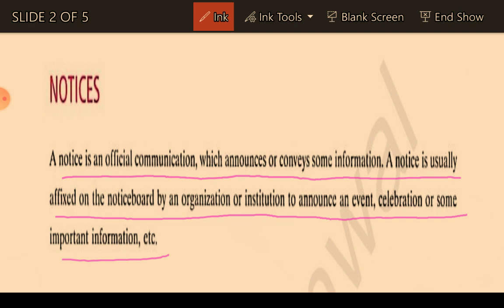So I hope you completely understand the meaning of notice. A notice is an official communication or announcement made by an authority, an organization or an institute to announce something officially, and it is written on paper and fixed in a particular place.